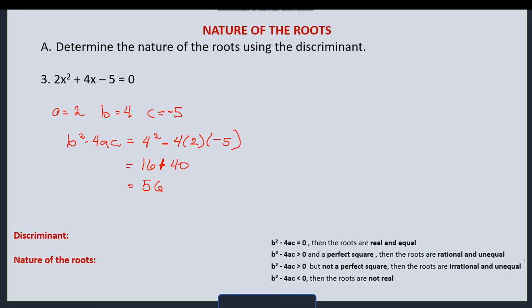And of course, 56 is not equal to 0. So we can cross this out. It is greater than 0, but it is not a perfect square. So it is also not the second condition. The third condition is greater than 0. Of course, 56 is greater than 0, but not a perfect square. So therefore, we have here irrational and unequal. So again, I'm going to write here discriminant is 56, and then we have irrational and unequal.